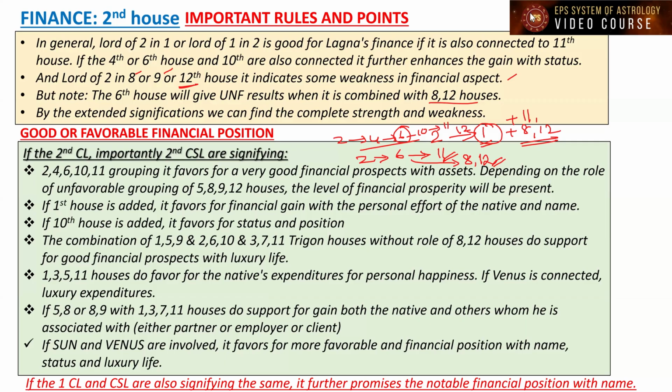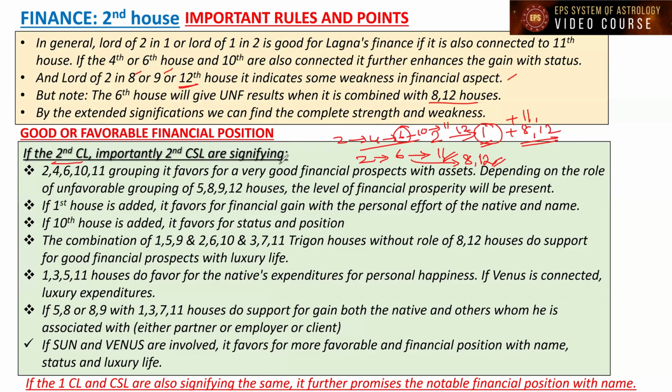Now we are going to talk about the good or favorable financial position. How to check whether the native is favorably having that financial position, or his financial position is not in good shape? How to check it? The primary house, we know, is the second house. So to know the destiny prospects of the financial position, we have to check the second house. In general, we know that we talk about the financial destiny by the second cuspal sublord. But though we have to give importance to the second cuspal sublord, we have to check the second cuspal lord also.